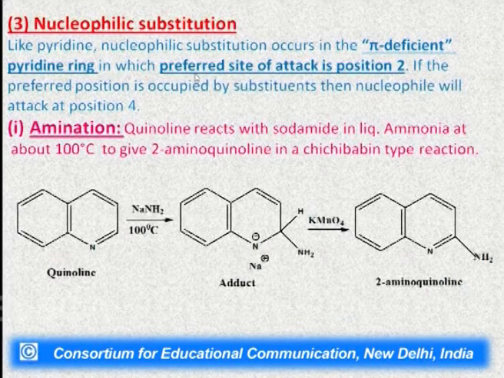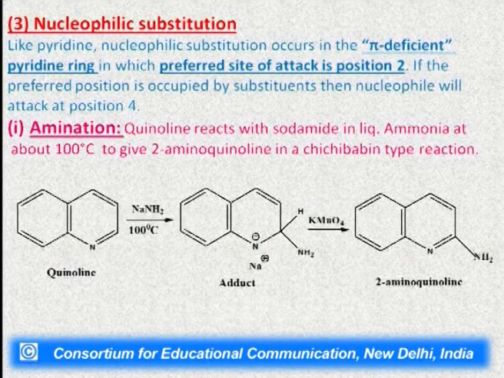Like pyridine, nucleophilic substitutions occur in the pi deficient pyridine ring. This nitrogen is a very electronegative atom, so this pyridine ring is pi deficient, in which the preferred site of attack is position number 2. This is position number 2, which will be attacked by the nucleophile.